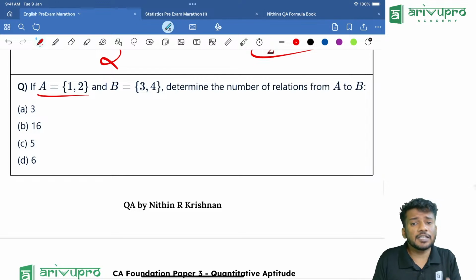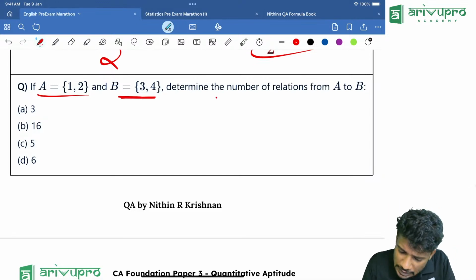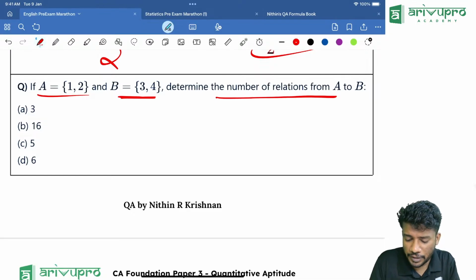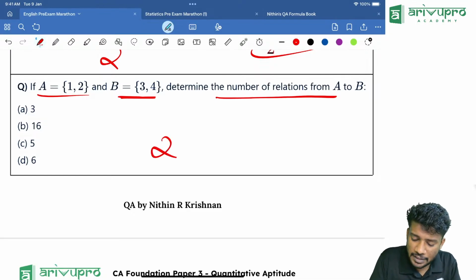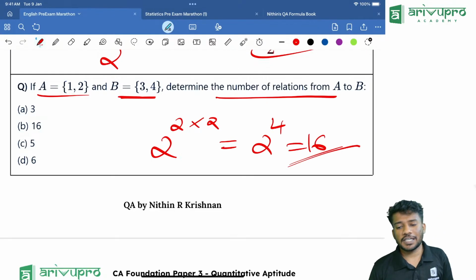Now, A is equal to set of 1 comma 2. B is equal to set of 3 comma 4. Then the number of relations is how much? How will you take it down? 2 raised to n(A) into n(B). n(A) is how much? 2. n(B) is how much? 2. Answer is how much? 2 raised to 4, which is equal to 16.